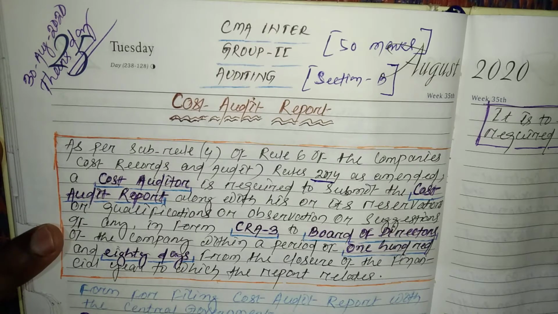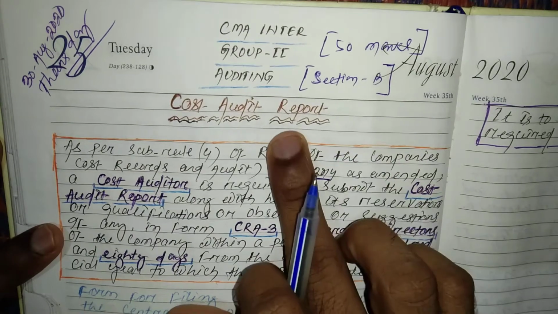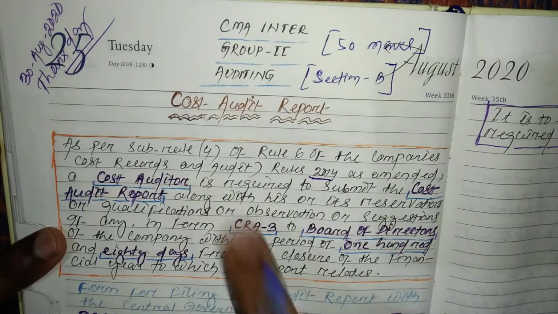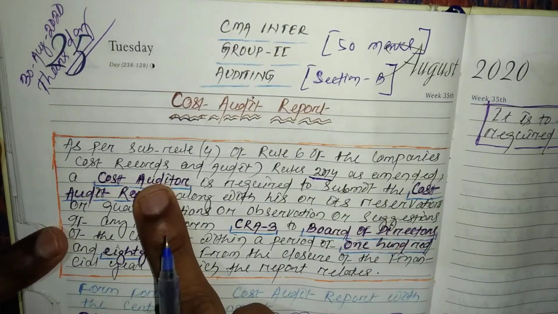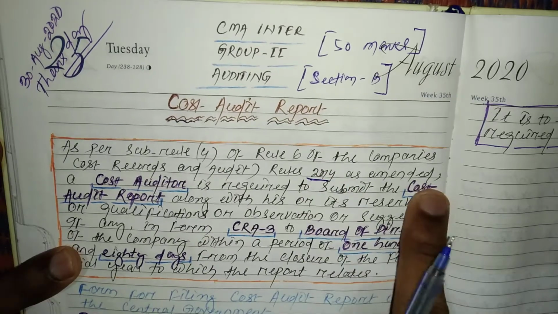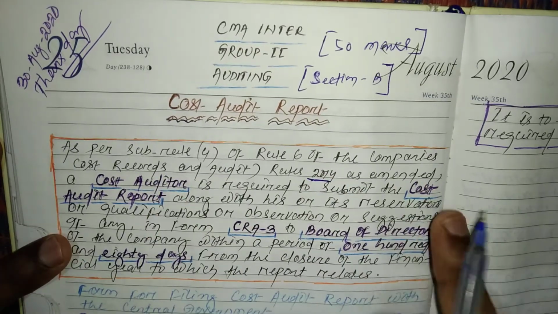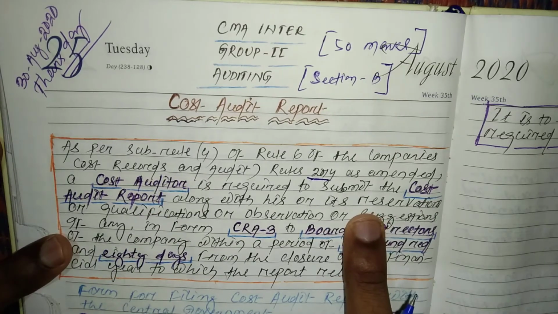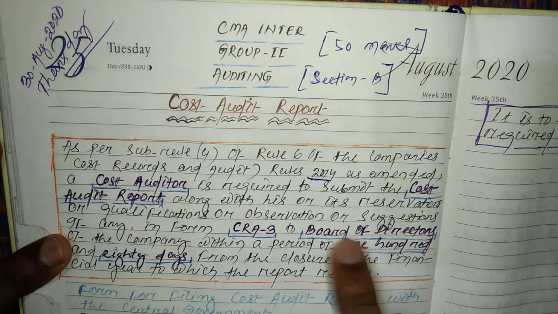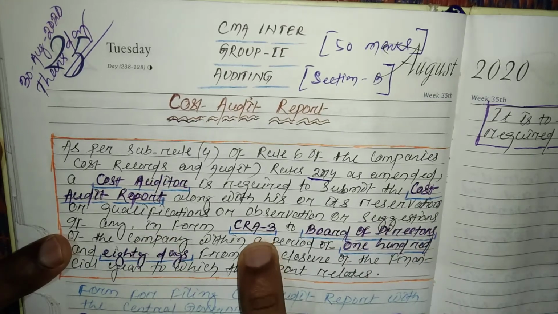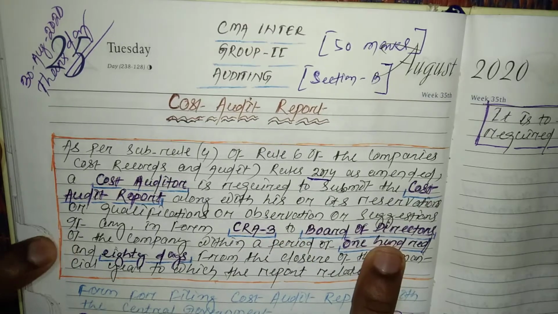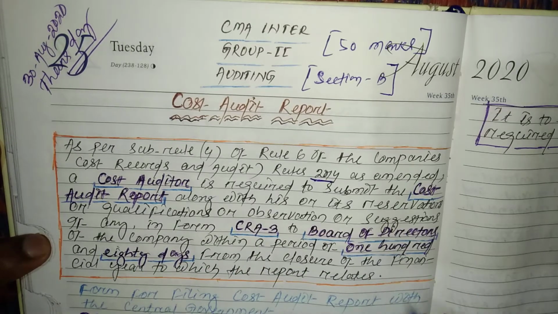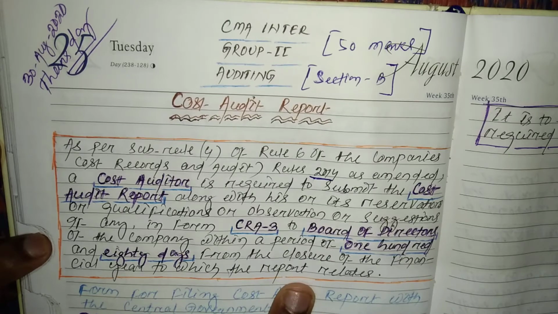So in this video, we will discuss one of the important topics, that is the cost audit report. As per sub-rule 4 of Rule 6 of the Companies (Cost Records and Audit) Rules, 2014 as amended, a cost auditor is required to submit the cost audit report along with his or its observations, qualifications or suggestions, if any, in Form CRA-3 to the Board of Directors of the company within a period of 180 days from the end of the financial year to which the report relates.